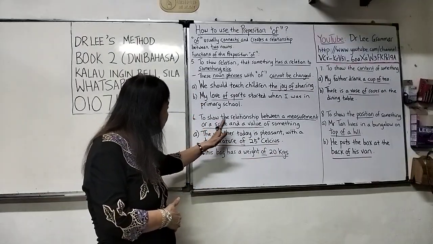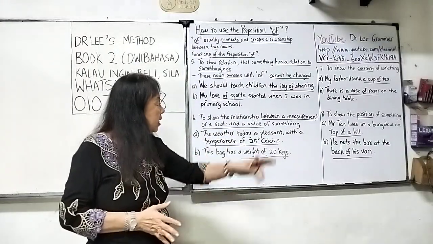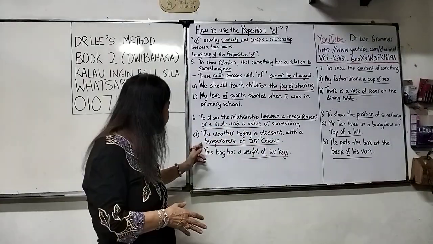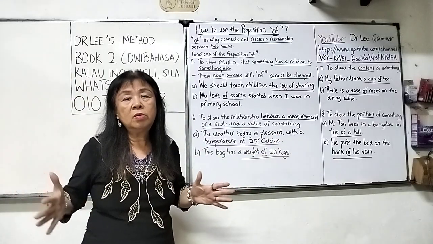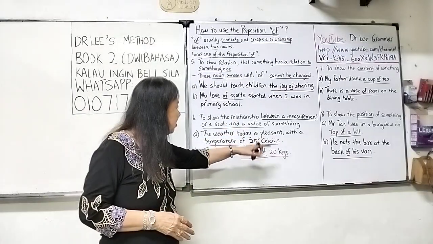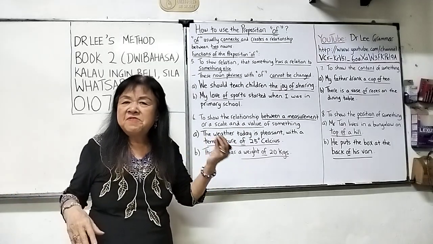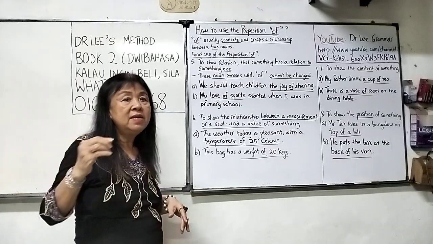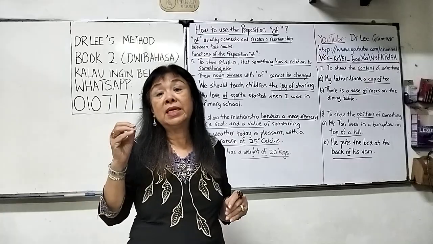Number 6, to show the relationship between a measurement or a scale and a value of something. In this situation, measurement and scale are the same. Example temperature, weight, height, length, width. All these are called measurements or scale. And then value is this 25 degrees, 20 kgs or kilograms, or 10 meters, or 5 feet, or 6 inches. All these are the value. If you are studying mathematics in English, you will understand that value is the number.